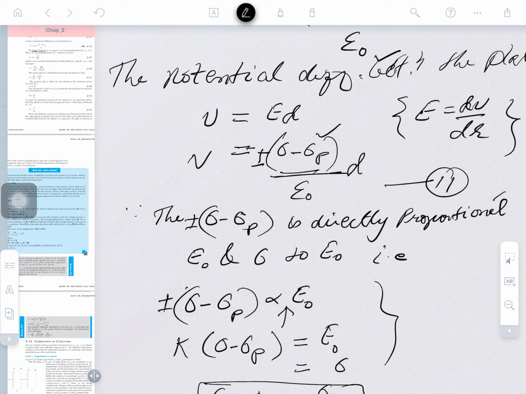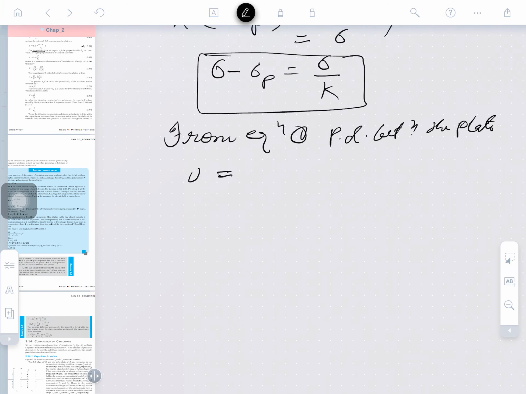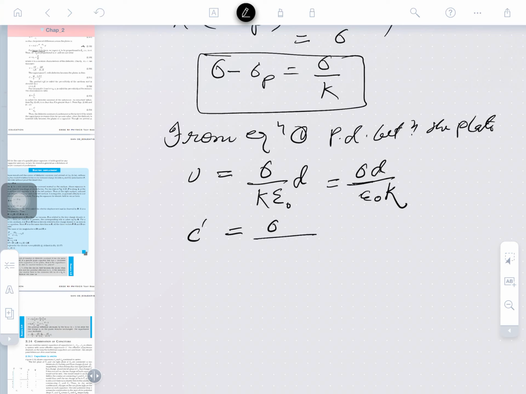So, in place of sigma minus sigma p, what can be written? In the place of that we can write here sigma by k, epsilon was coming here, and here is the d. So, further expression will be sigma d upon epsilon naught, and here will come k also. Is that clear? And so, everybody knows here, the capacitance will be what? So, capacitance will be sigma divided by, in place of that, sigma it is. Equation number 3 you can give here, right.